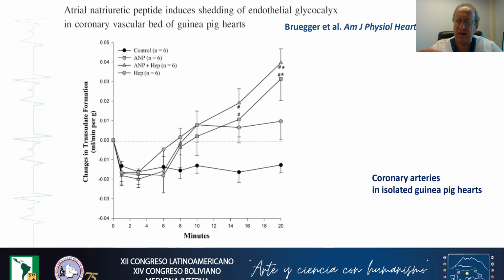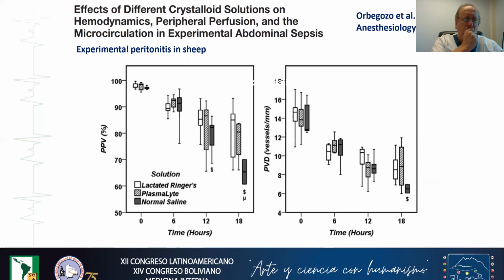And the injury to the glycocalyx of these coronary arteries resulted in an increase in endothelial permeability, with a positive change in transudate formation in those arteries.